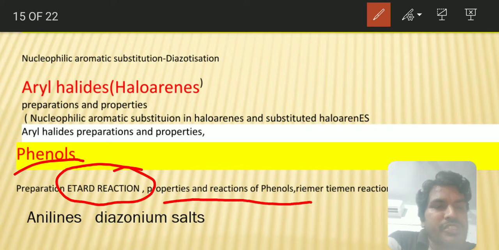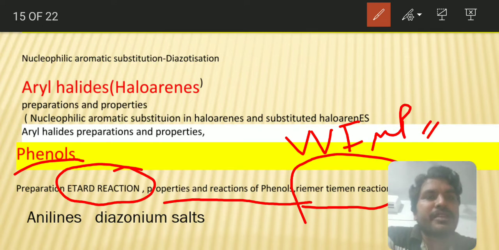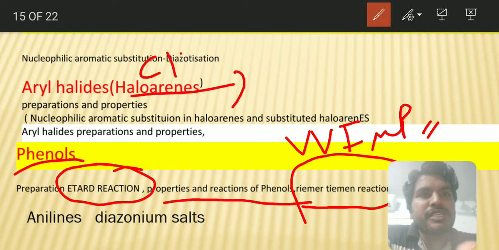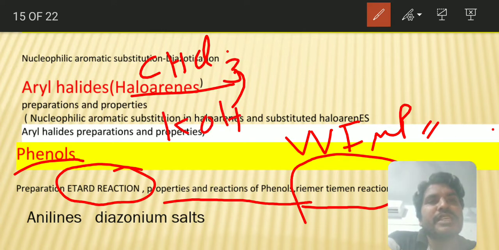Properties and reactions of phenols, and the Riemer-Tiemann reaction. This is a very important thing. Why is it very important? The reagent we are using is CHCl3 in presence of KOH. What is the intermediate in this reaction?